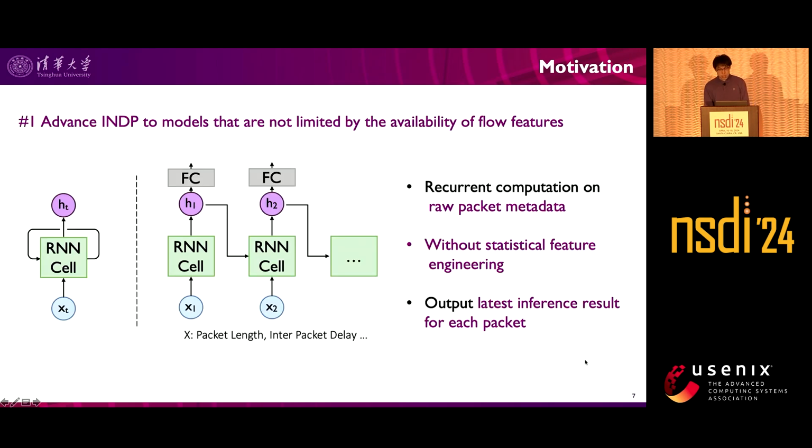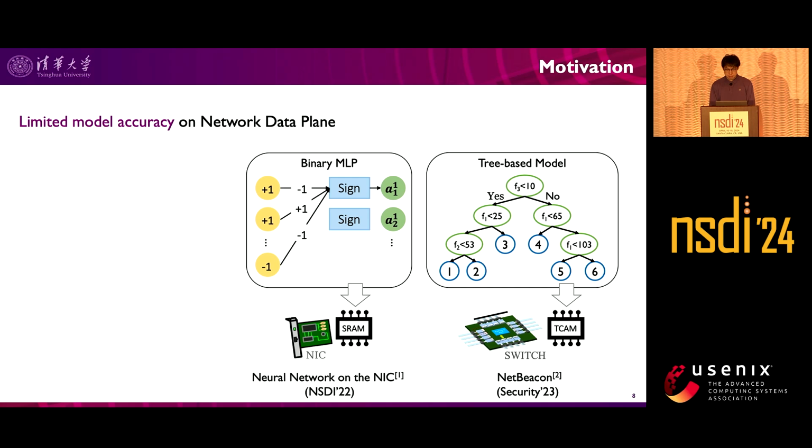Therefore, we want to expand the boundaries of INDP to new models that are not limited by the availability of flow features. In Bring on Switch, we introduce recurrent neural network for on-switch analysis, which takes raw packet metadata recurrently and outputs latest inference result for each packet.